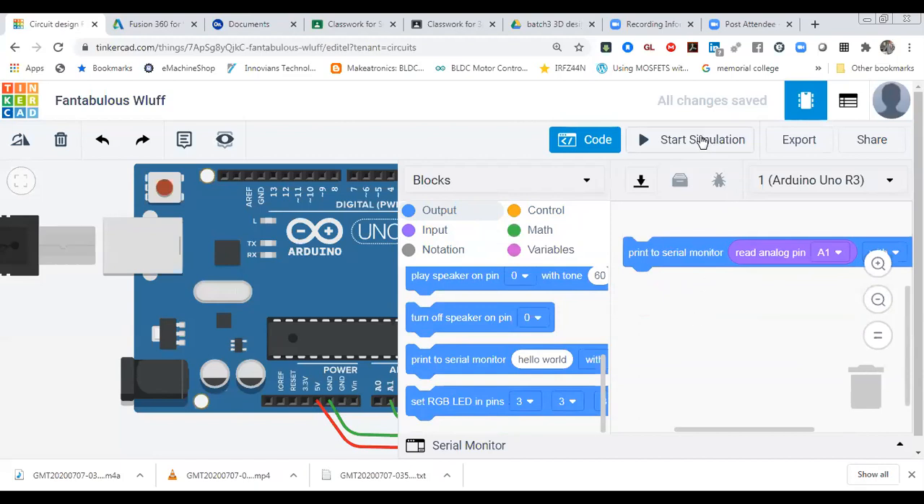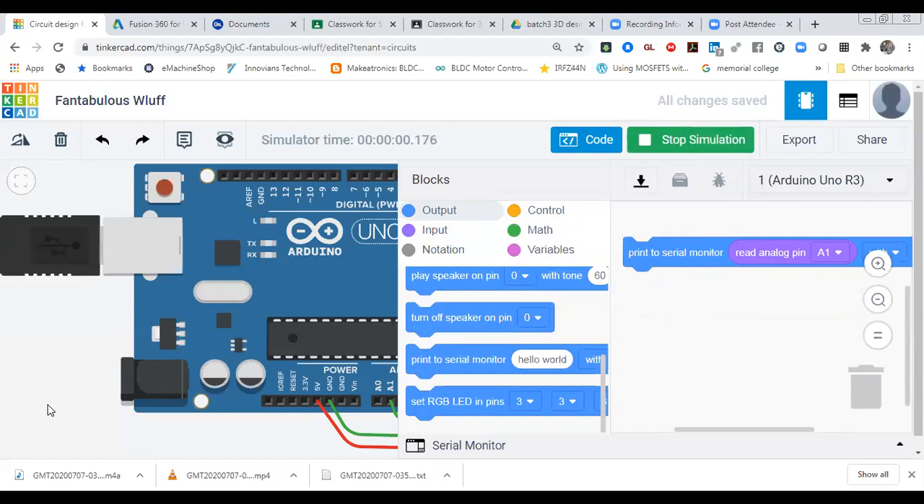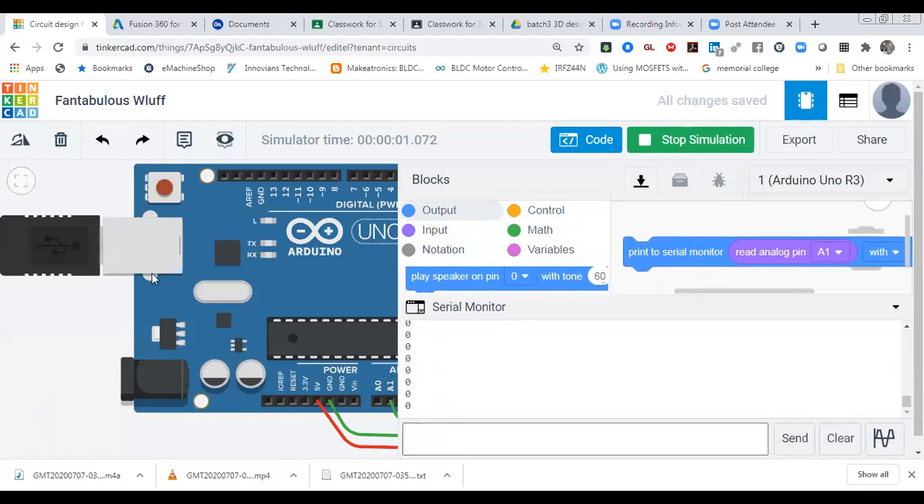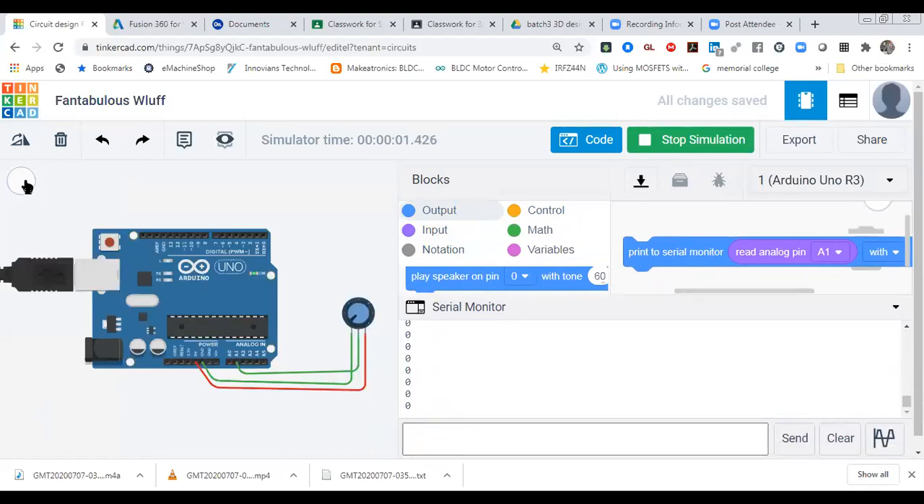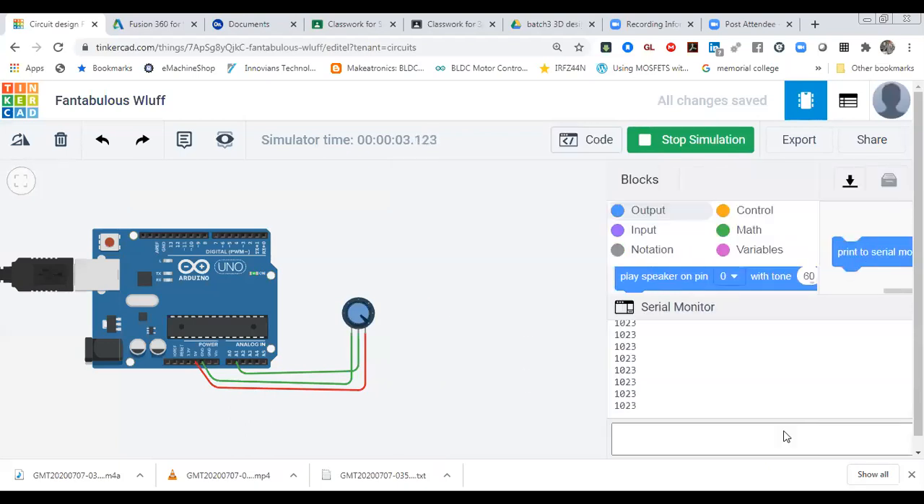After printing that value, we have to check what value we are reading. Let's check and start simulation. So I'm starting simulation right now. And now let's see what value we are getting at the output. You can do fit to screen with the help of this, and you can start rotating it. As you increase the potentiometer from 0 to maximum, the value coming over here is 1023. Why is it so? I have given maximum voltage over here, that is 5 volt.